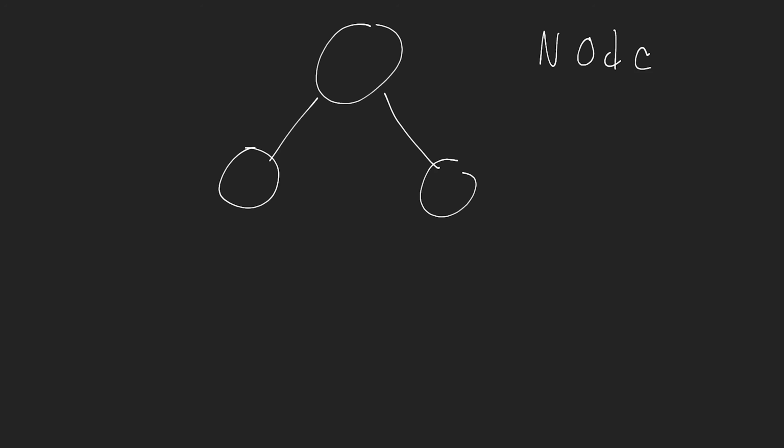So let me erase all of this, and let's start from the beginning here and go through some more properties of our binary tree. All right, so we have a tree here. Now, we're going to have nodes, okay? So every one of these things that you see here is a node.